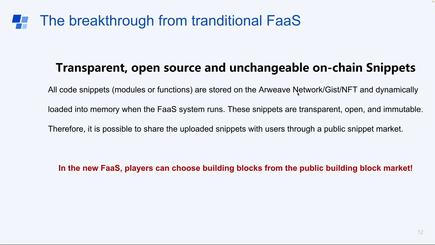The new FaaS system we built has solved the problems that the traditional ones met. Transparent, open source, and unchangeable on-chain snippets are stored on the Arweave network, or GIST or NFT, and are dynamically loaded into the memory when the system runs. These snippets are transparent, open source, and immutable. Therefore, it's possible to share the uploaded snippets with users through a public snippet market. In short, in the new system, players can choose building blocks from the public building block market.